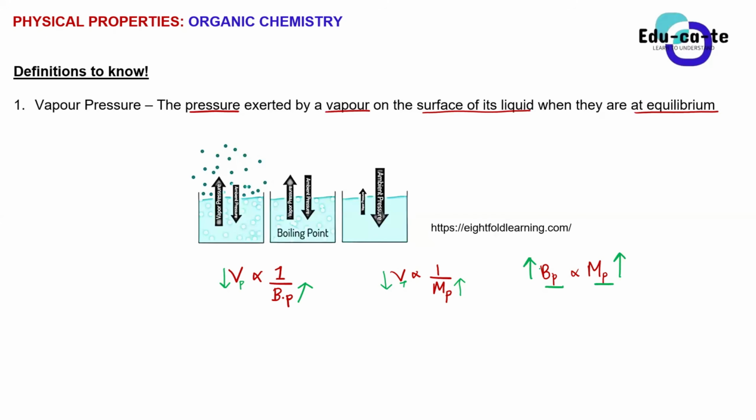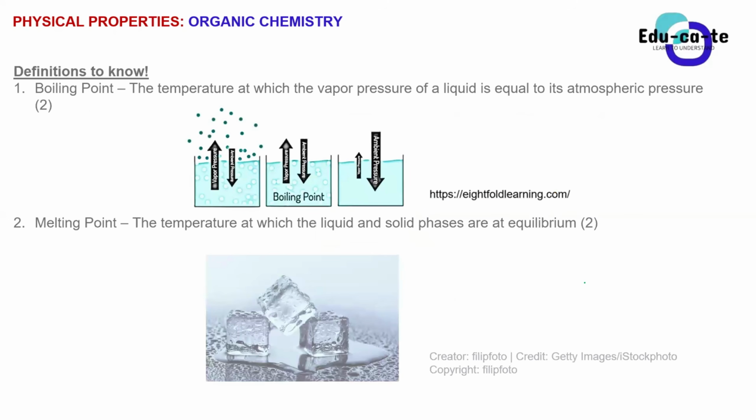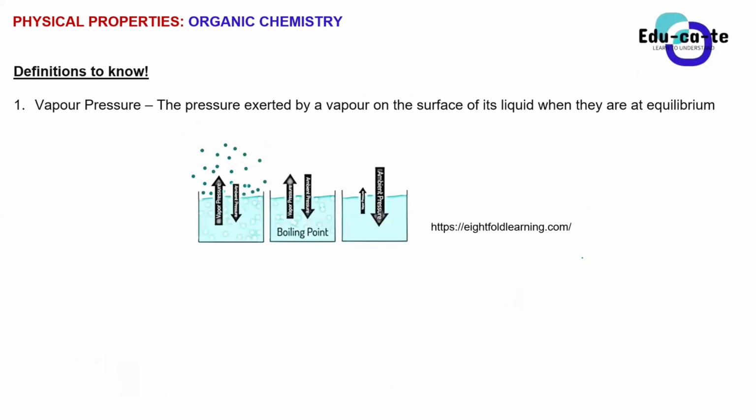So when there is a higher boiling point, we are also going to have a higher melting point, because I've already explained to you guys that boiling and melting is the same thing. It simply means that you are overcoming intermolecular forces. Simply means that you are breaking those intermolecular forces, but you use the term overcome intermolecular forces. So boiling and melting, they kind of act the same way. Are you guys understanding me?